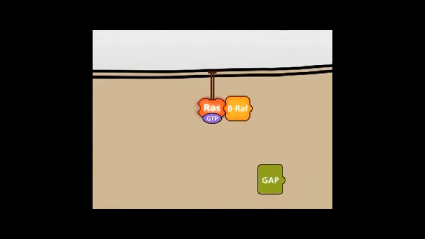To turn off the pathway, there is the GTPase-activating protein, also known as GAP. GAP binds to Ras GTP and increases its inactivation by providing a domain that assists the Ras protein in hydrolyzing GTP to GDP. GDP-bound Ras is no longer active and can no longer bind to BRAF. As a result, the MAPK signaling pathway is turned off.